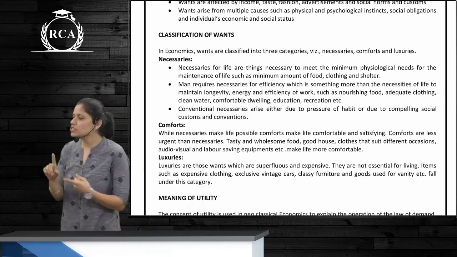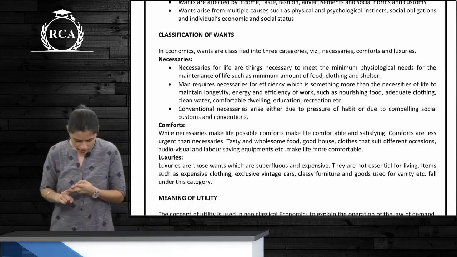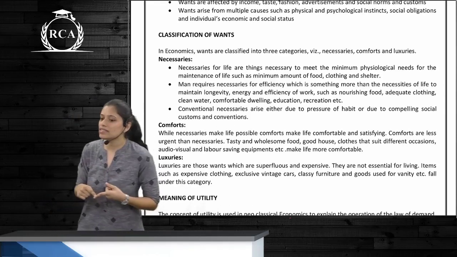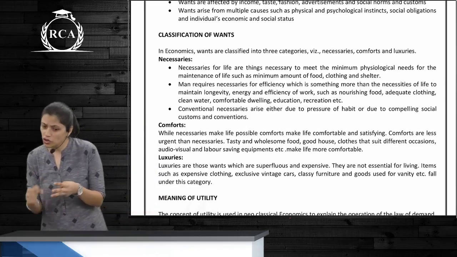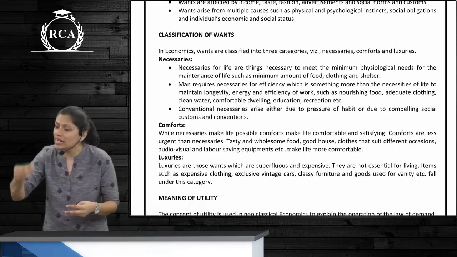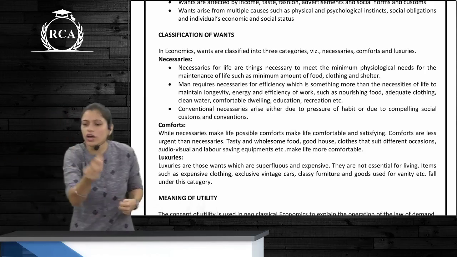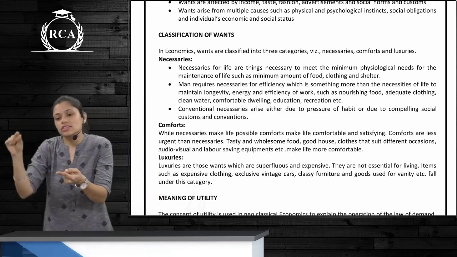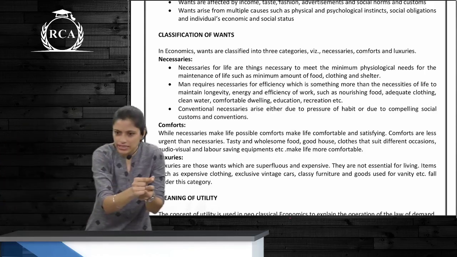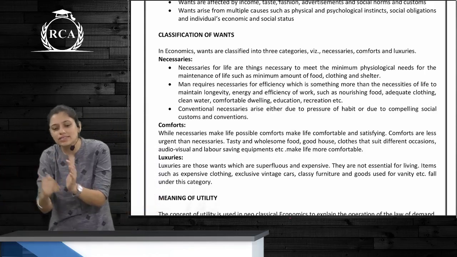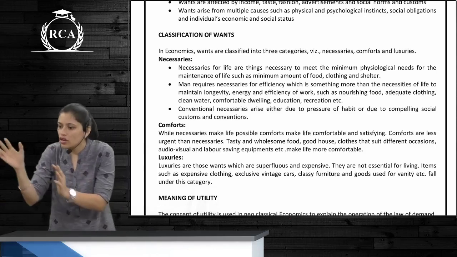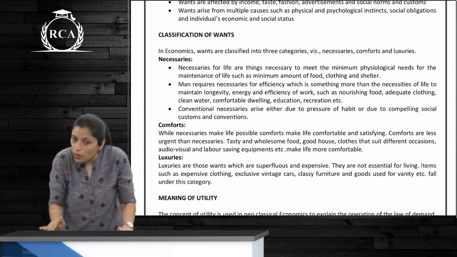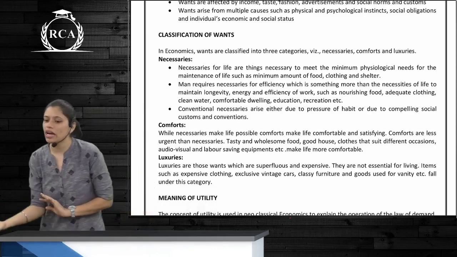What are the classification of wants? Necessaries, comforts and luxuries. What are necessaries? Food, clothing, shelter. Your basic essentials which you need to lead day-to-day life are your necessaries. Comforts make your life easier. Some comforts have become necessities today, but comforts mean it's just an additional essential for living. It's not required for day-to-day living, but it makes your life better.